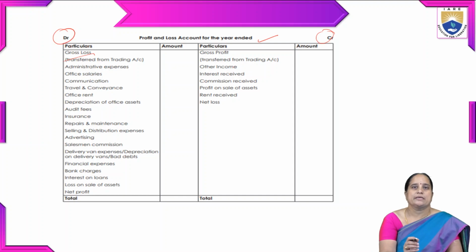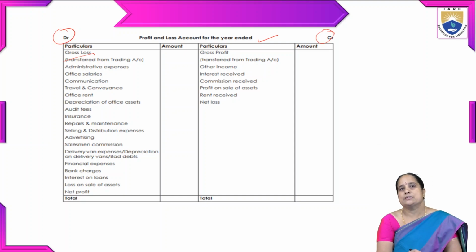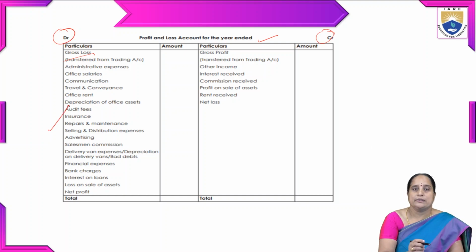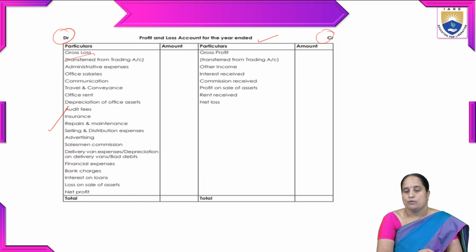Expenses like administrative expenses, office salaries, communication, travel, conveyance, office rent, depreciation of office assets, audit fees, insurance: all these are expenses, and we write them on the debit side of the profit and loss account. Coming to the credit side, other than gross profit, we also consider other incomes like interest received, commission received, profit on sale of assets, rent received. Then we find out the net loss.